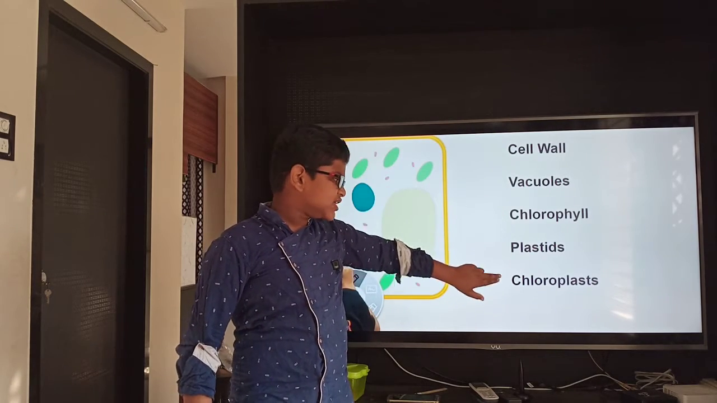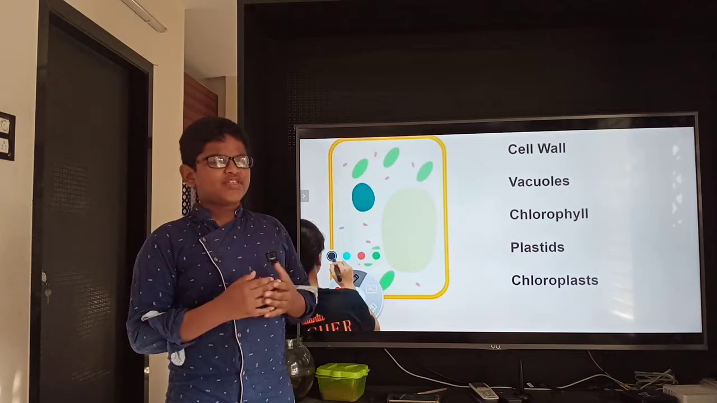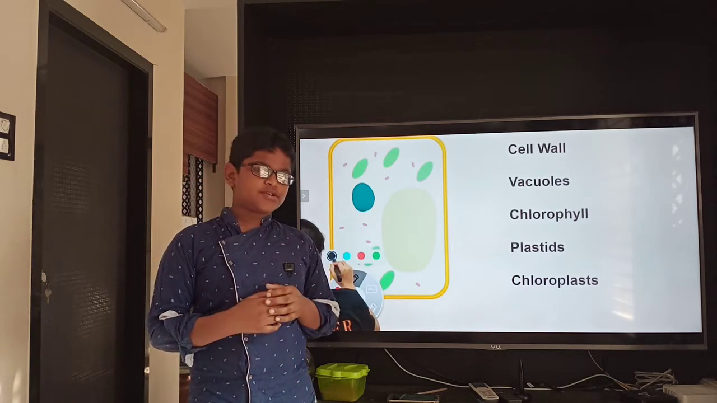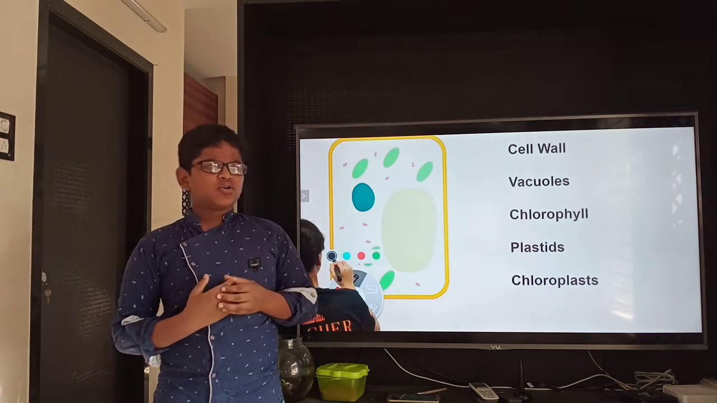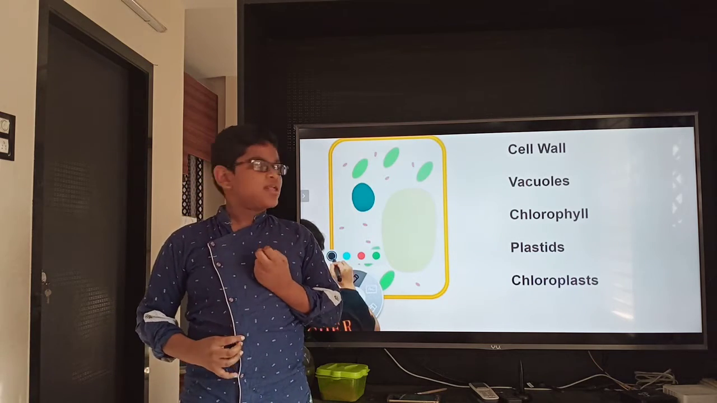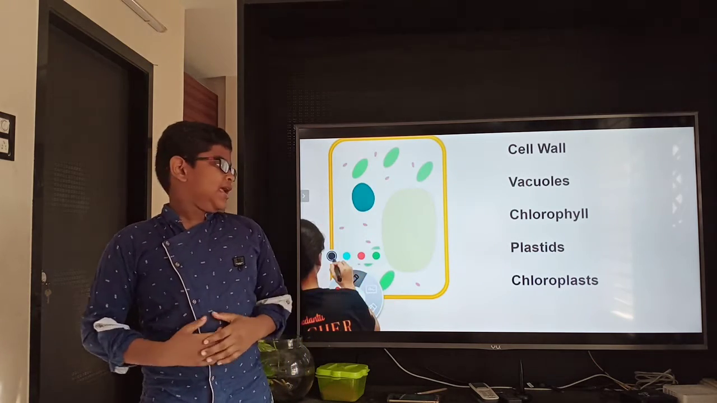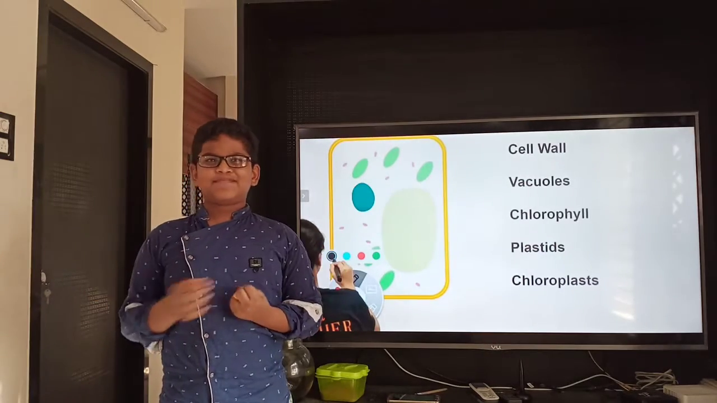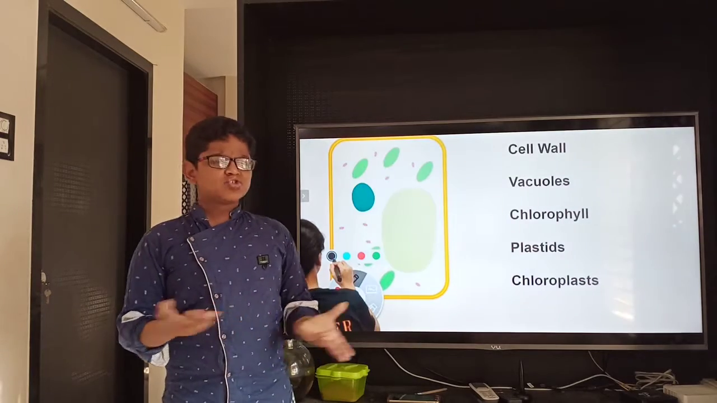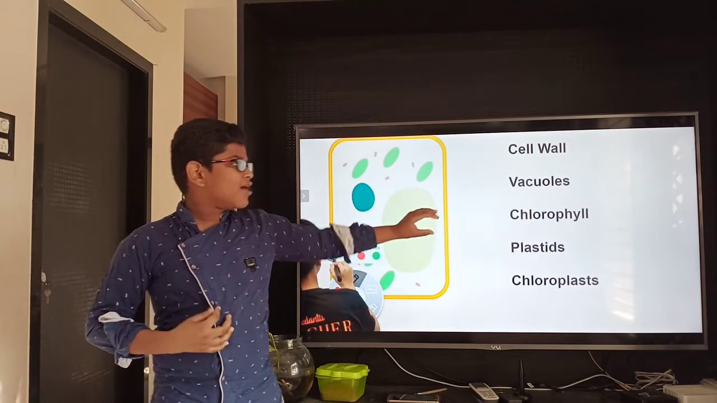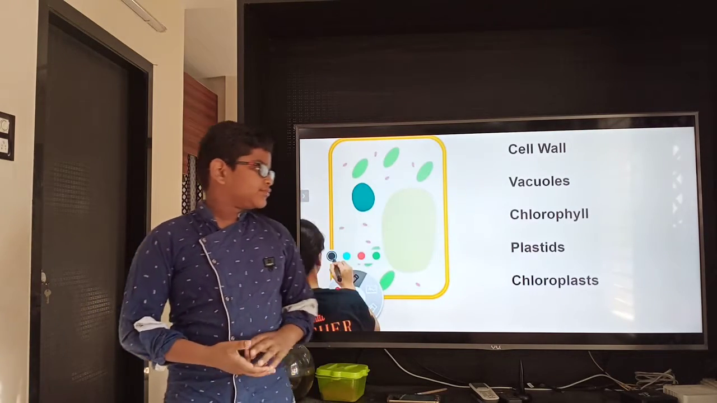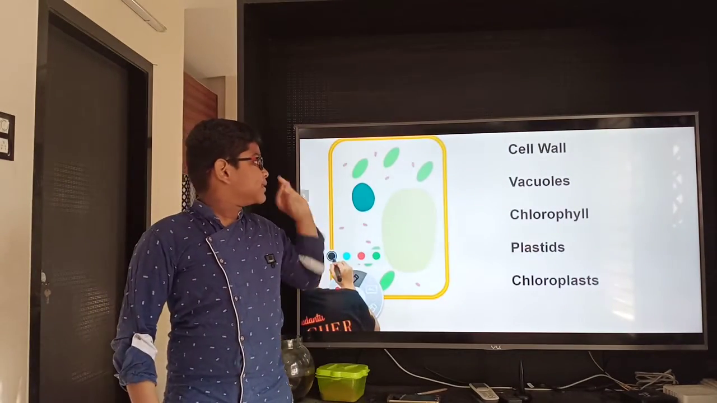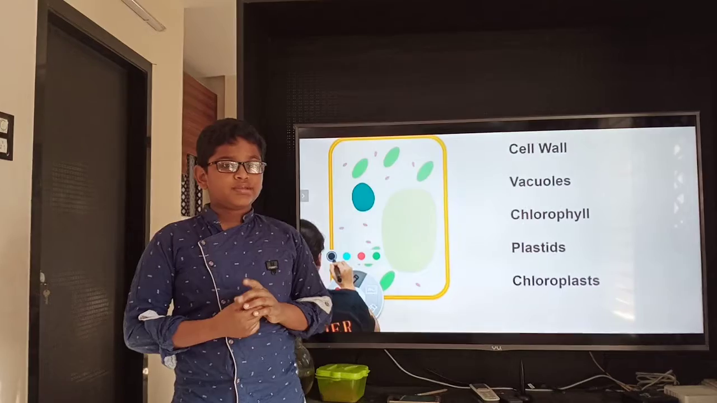Chlorophyll, plastids and chloroplasts. These are never present in animal cells. First understand what chlorophyll is. Chlorophyll is a green pigment in every plant cell. It gives green color to plant leaves. You can see bushes, trees, so many plants covered with green color. Where is this chlorophyll placed in the plant cell? It is placed in plastids.